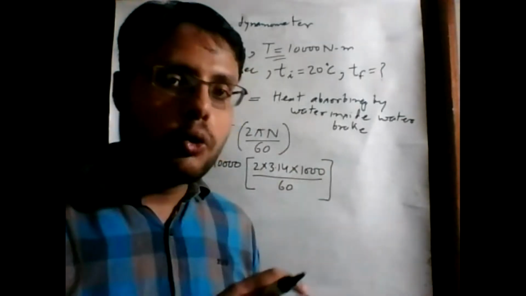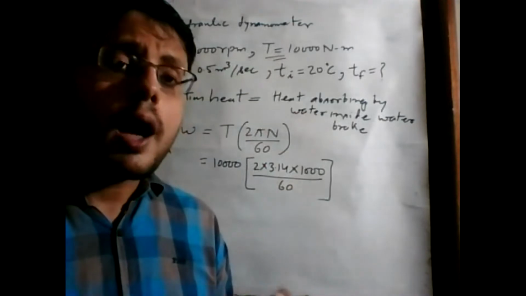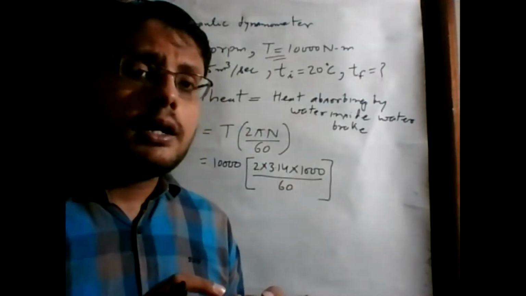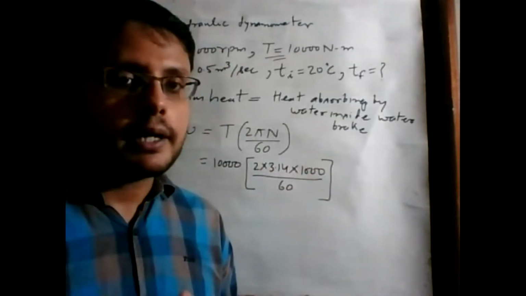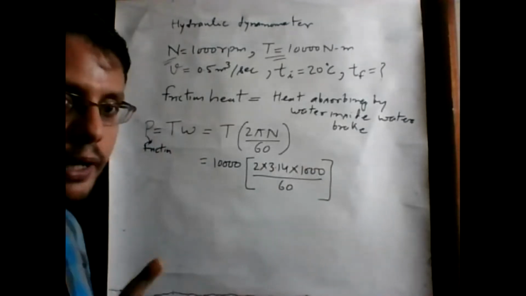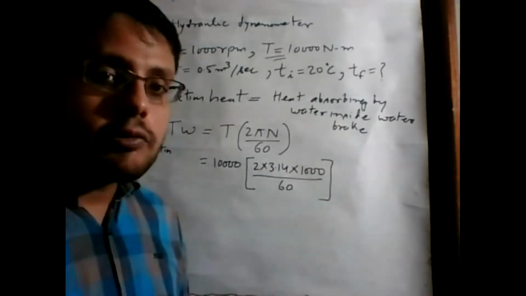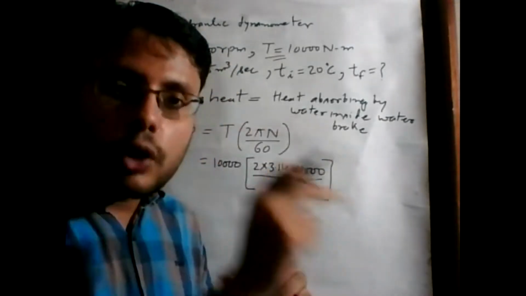To prevent this rotation, we have to apply the same power against the motion of the engine rotation through the water brakes. Water brakes generate this power through the supply of water.